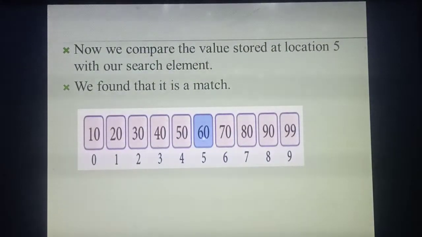Now coming to the fifth place, what value will be there? 60. In your mind you are keeping the target value as 60. Whether you got the search key value? Yes. Once you get the search key value, you will get a successful message. Understood the algorithm? Once you got the middle as the search key value, which is the 60 you took at first itself, there is no need to search anything after that. Then you will get a successful message.